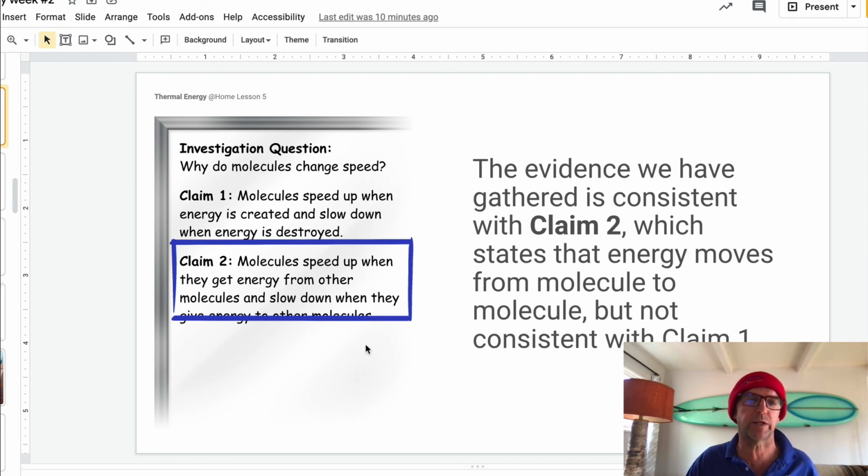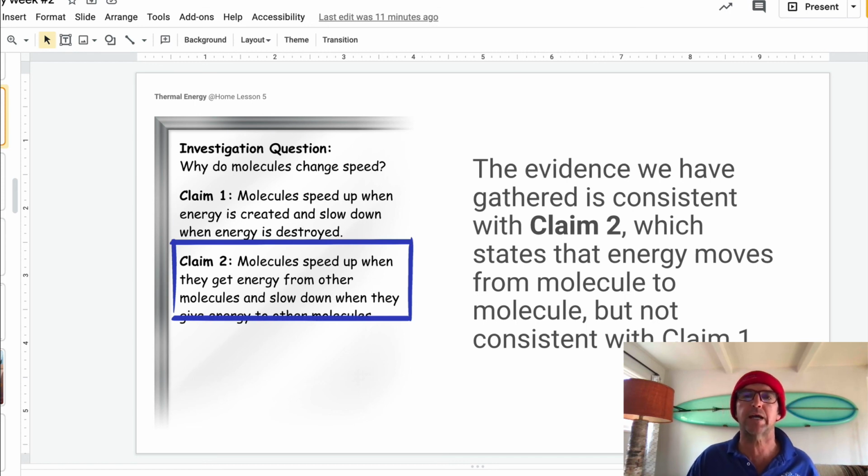But you need to organize it into a nice top slide. So the evidence we have gathered is consistent with claim number two, which states that energy moves from molecule to molecule, but not consistent with claim one because the evidence shows you cannot destroy energy.